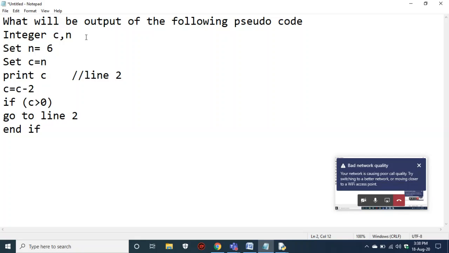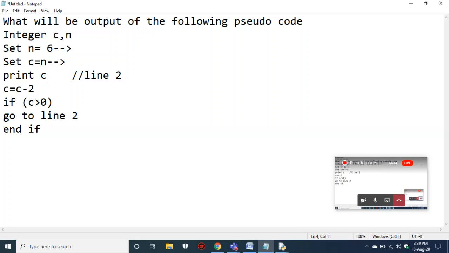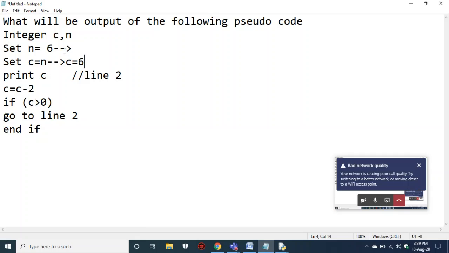So he declared two variables, c and n, and he made n equal to 6. Finally we have 6 in n. And after this third line, c is also equal to 6, because he assigned n to c. Now he printed c, so the output is 6.